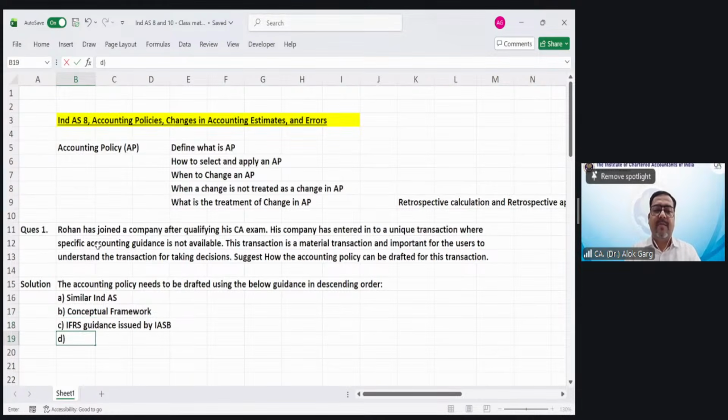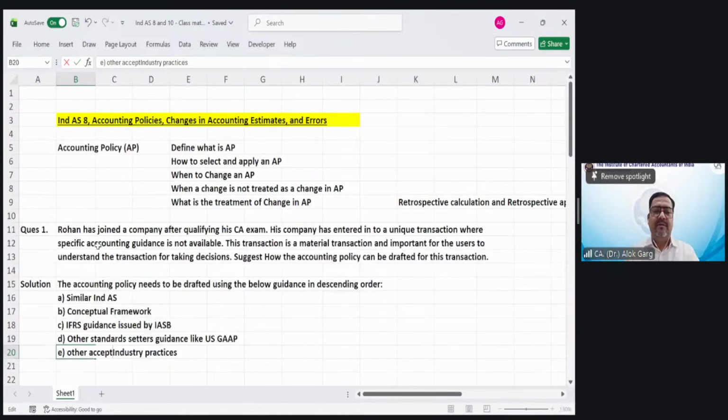Then D, other standard setters' guidance like US GAAP. Then E, industry practices or other accepted accounting practices.